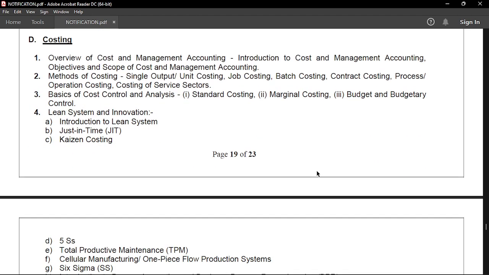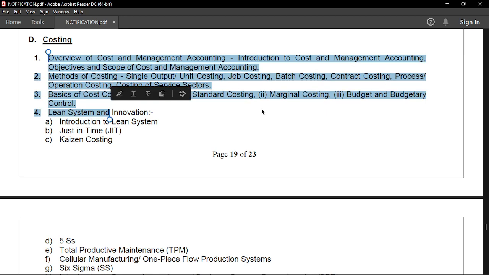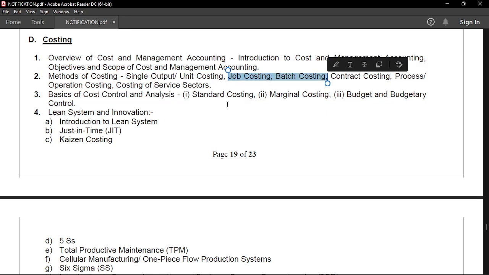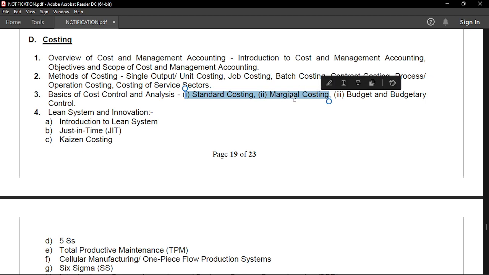Next is your costing. Costing is basically a sub part of your accounting. So costing is also known as cost accounting. So from whichever source you are studying accounting, you might also read the chapter of the costing, because all of these things are very, very important, especially from the numerical point of view. Your job costing, batch costing, standard costing, marginal costing are really very important.